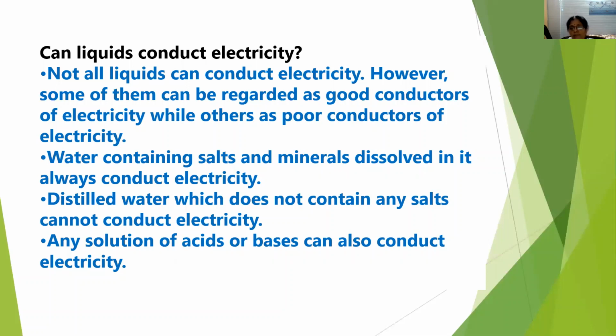So examples of good conductors of electricity are water with salts and minerals dissolved in it, acids and bases. But distilled water, as it doesn't contain any salts, is a poor conductor of electricity.